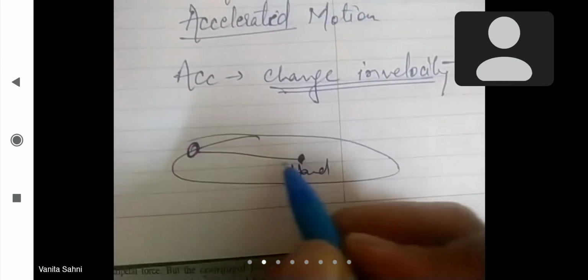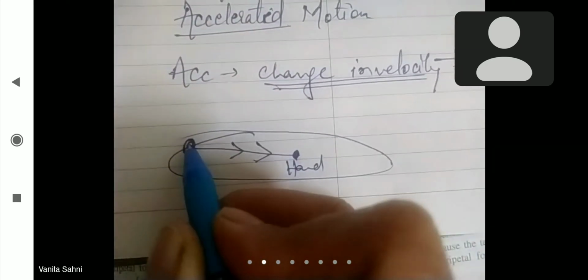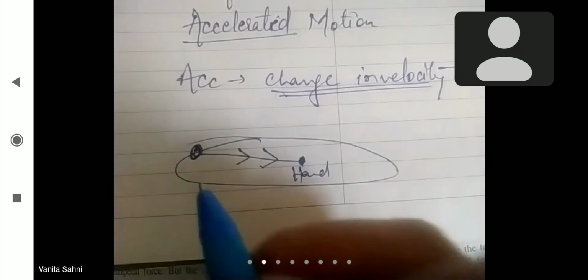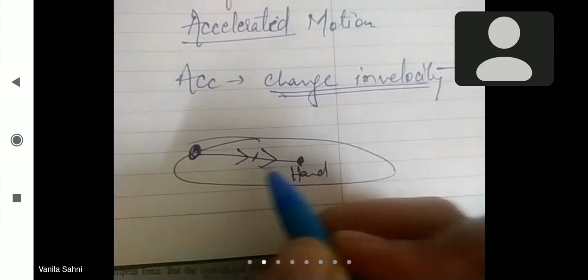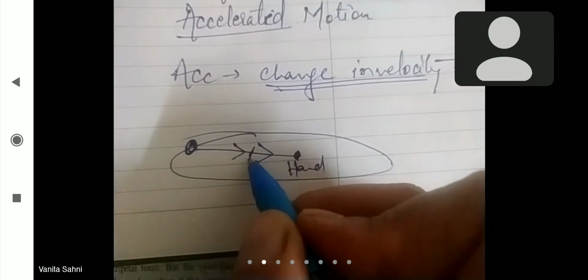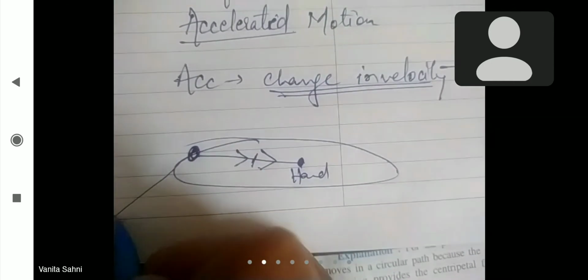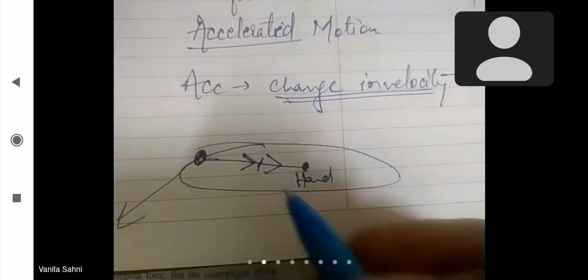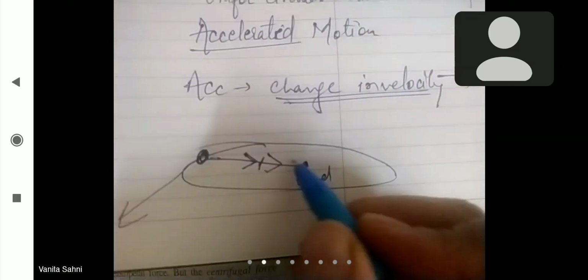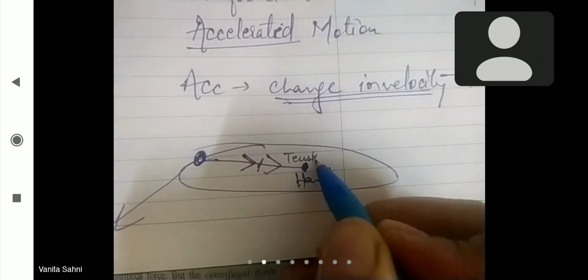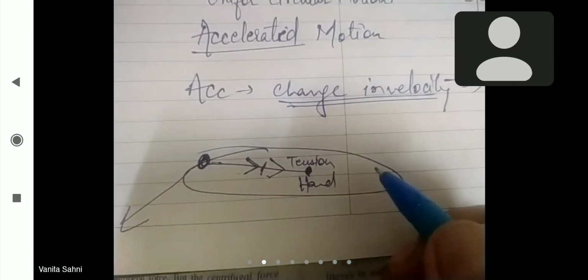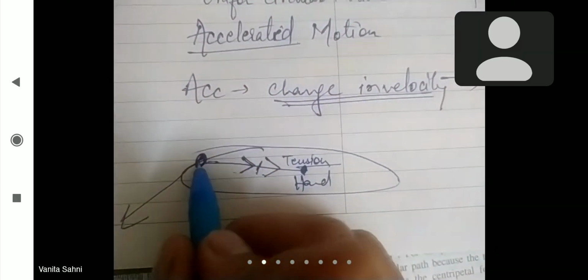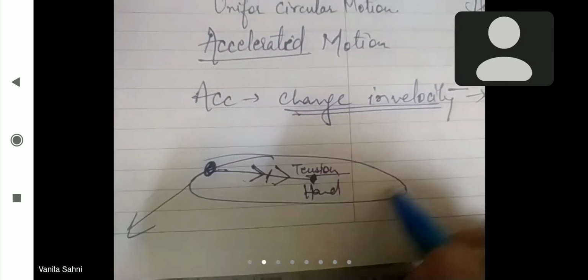So your hand provides a tension force to the stone, and at the point where you throw the stone or the string breaks, the stone moves along the tangent after breaking. As long as you keep on rotating it, you keep on providing this tension force, and the stone keeps on moving due to the centripetal force provided by this tension force, in a circular motion. So this was all about the centripetal force, right?